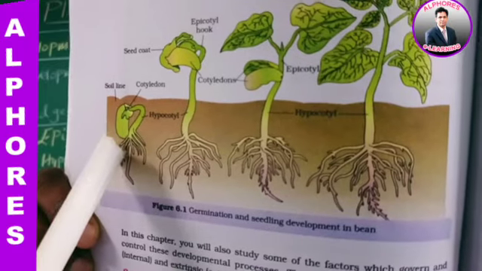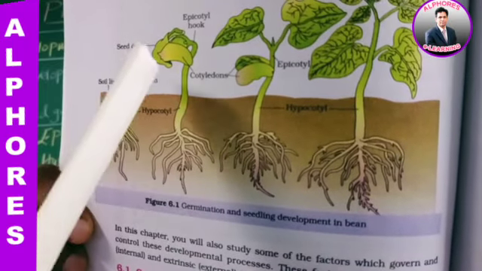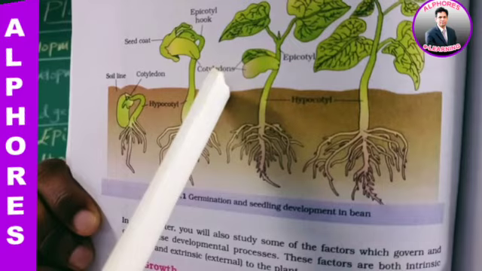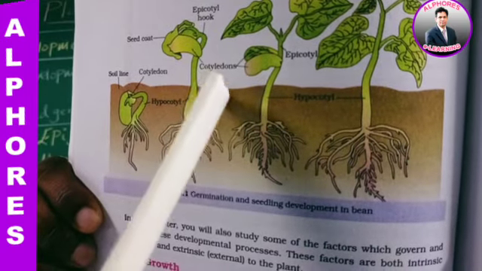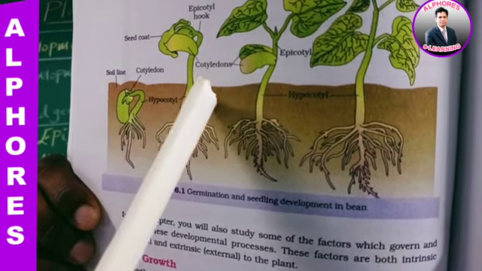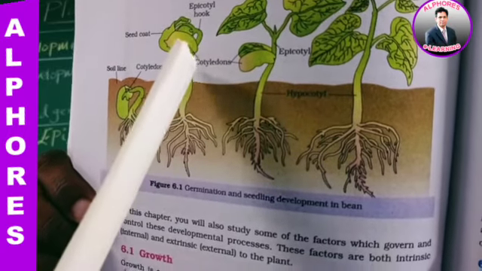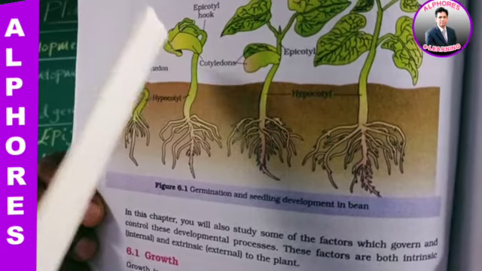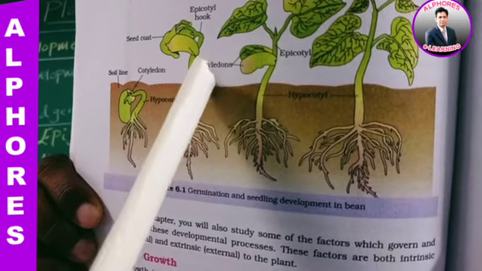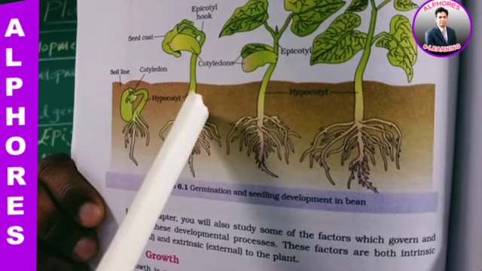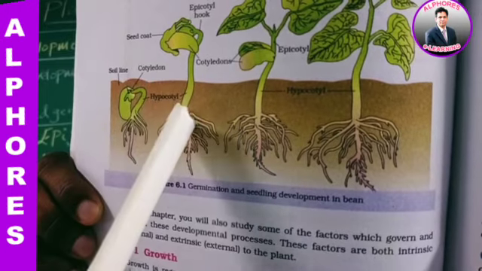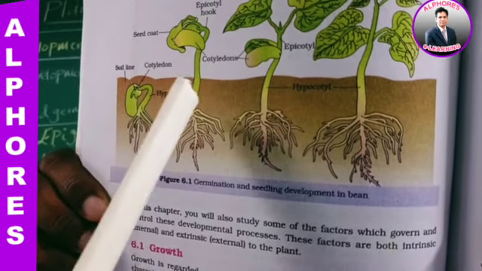During seed germination, see the level of cotyledons, where cotyledons are present above the soil surface. If cotyledons come to the surface of the soil, then that type of seed germination is called epigeal.